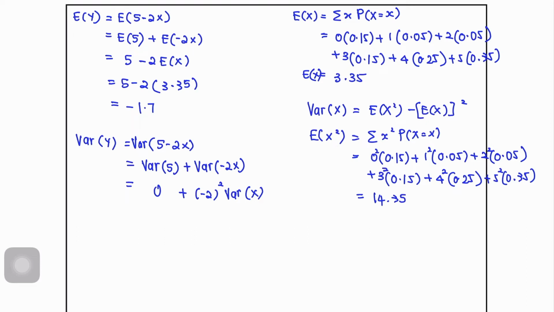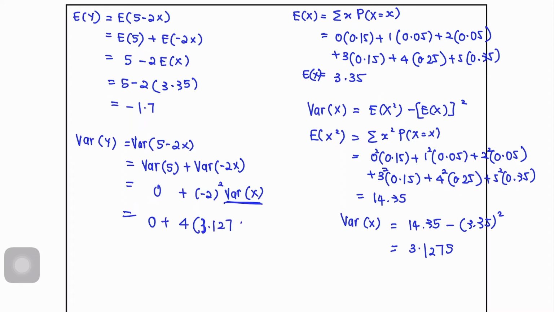Okay, so lepas kita dapat EX square, kita akan masukkan dalam formula variance. So 14.35 EX square minus 3.35 square. So akan dapat 3.1275. So masukkan variance ke dalam ini. So dia jadi 0 plus 4 times 3.1275. So from here kita akan dapat variance Y equals to 12.51.